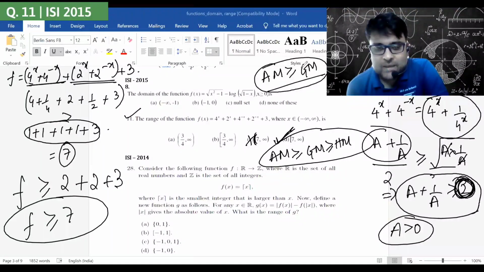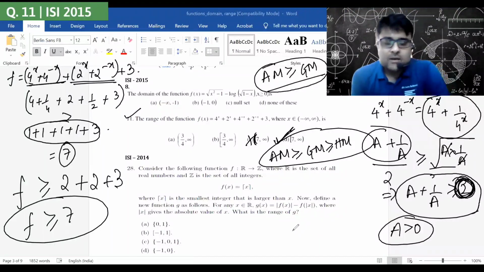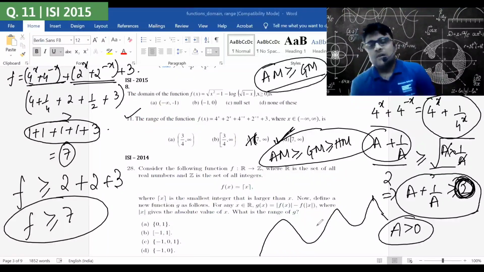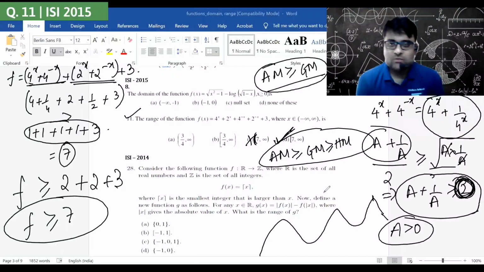Varun, that may not always work. The problem with that is if a function is increasing, decreasing, increasing, decreasing like this, the maximum value may not occur at infinity. It might occur at a value in between, and the minimum value may not occur at minus infinity. It may occur at an in-between value. So always checking for that may not work. Okay.